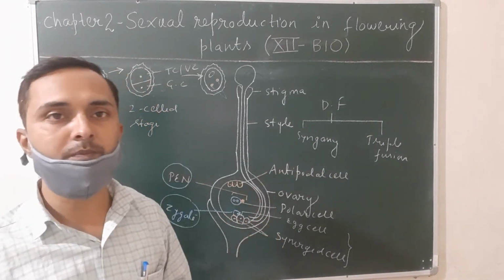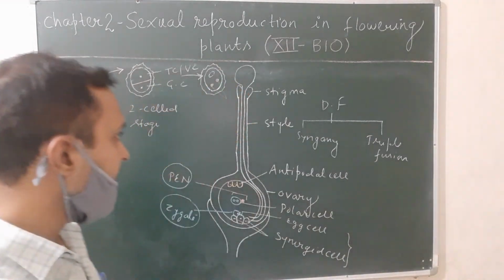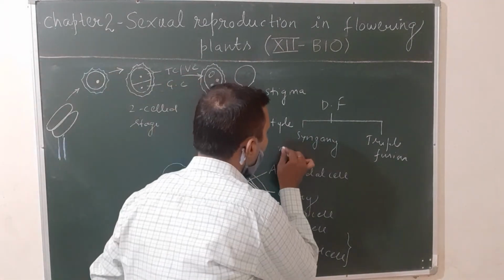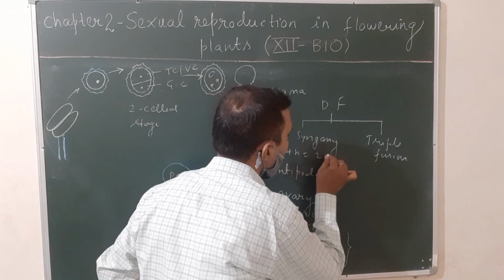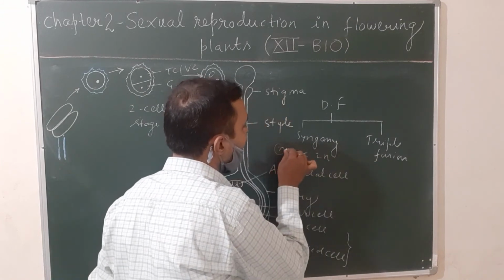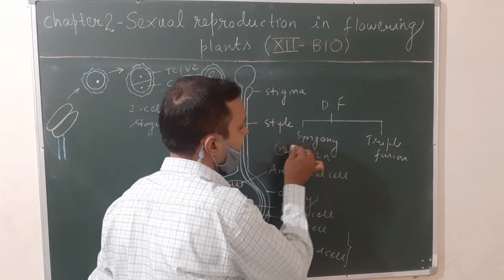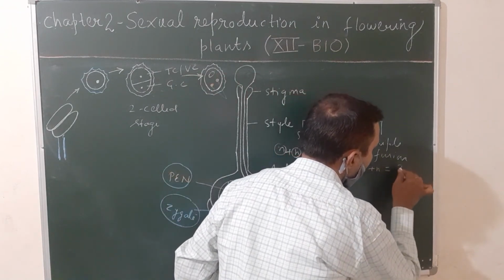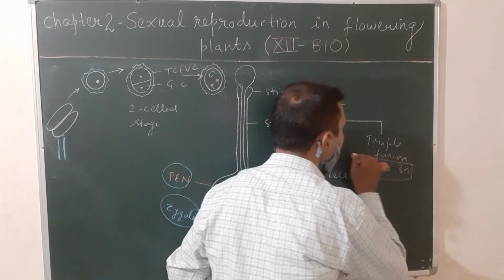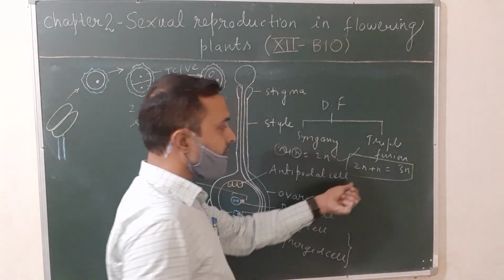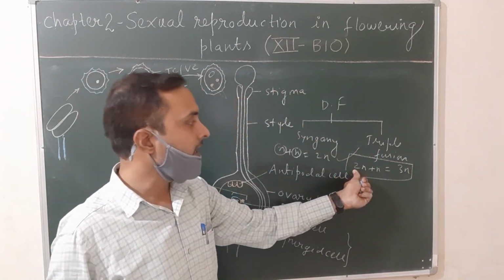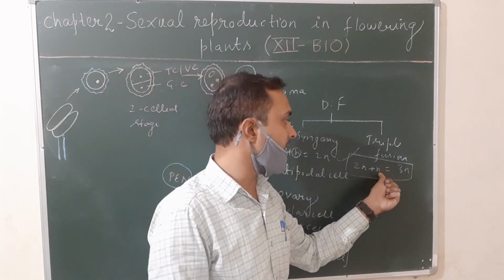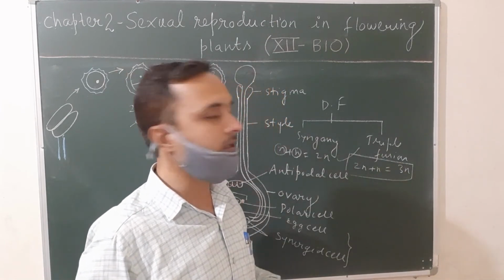So you can say that syngamy is n plus n equals 2n. Here n is the male gamete ploidy level and the other n is the egg ploidy level. In the case of triple fusion, it is 2n plus n equals 3n. How is it 2n? Because the polar cell has two nuclei, so the polar cell is diploid and the male gamete of the pollen grain is haploid. So the total structure is 3n.